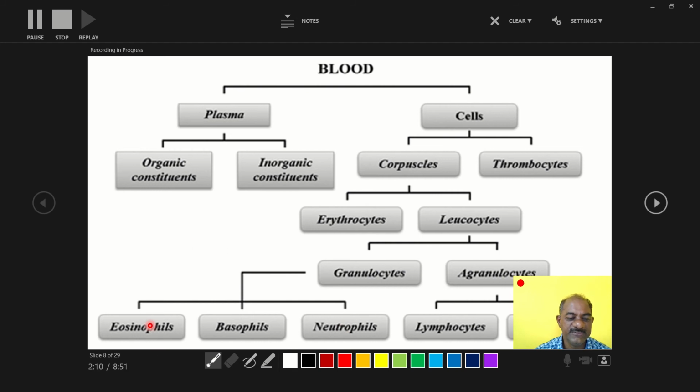If a cell stains with acidic stain, it is called an eosinophil. If it stains with basic stain, it is called a basophil. If it stains with neither acidic nor basic dyes, it is called a neutrophil. Agranulocytes are divided into two parts: the lymphocyte and the monocyte. So that is the constituents of the blood.